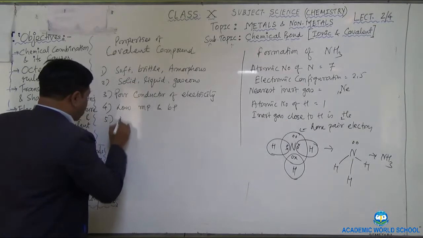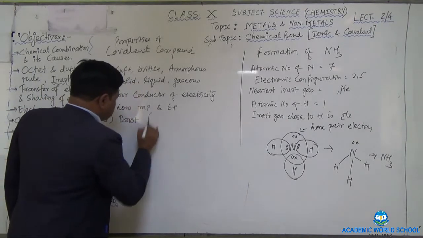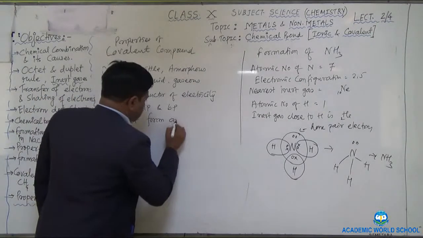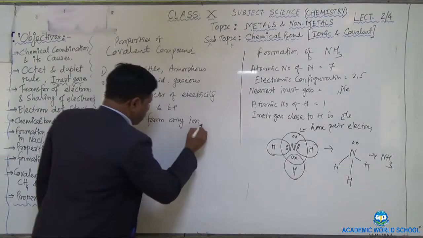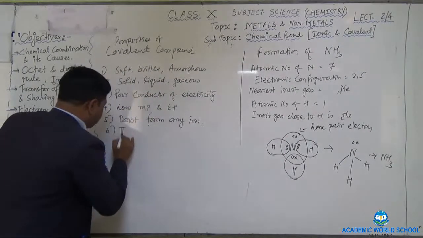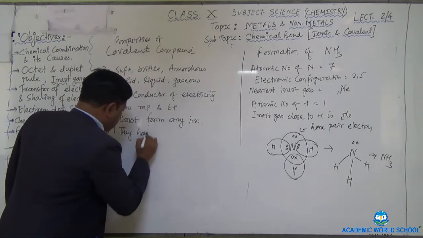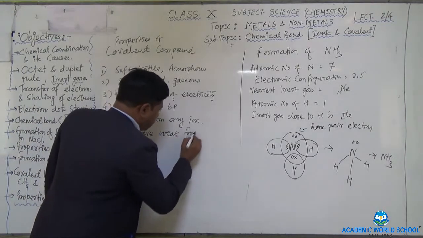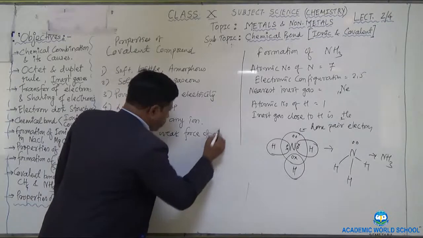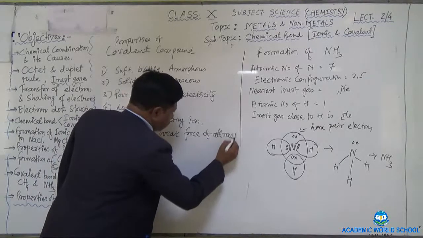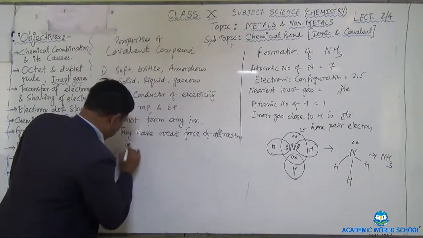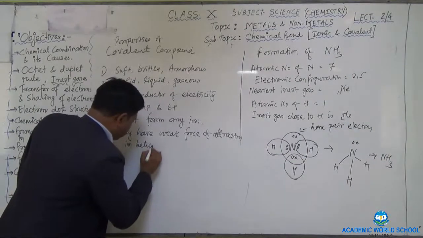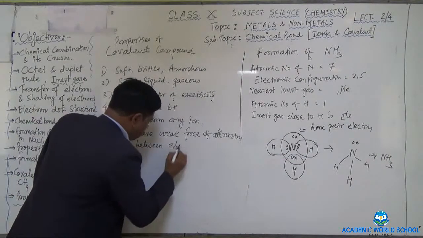They do not form any ion, and they have weak force of attraction between the atoms, okay?